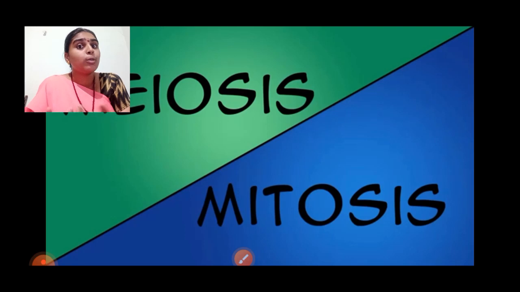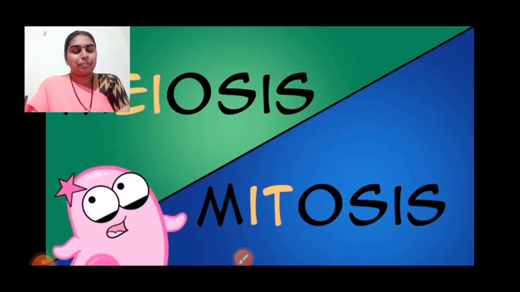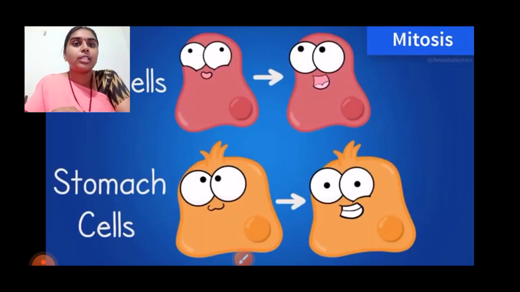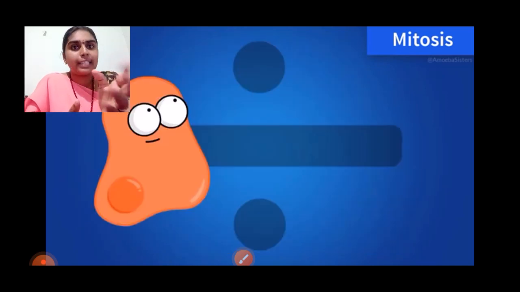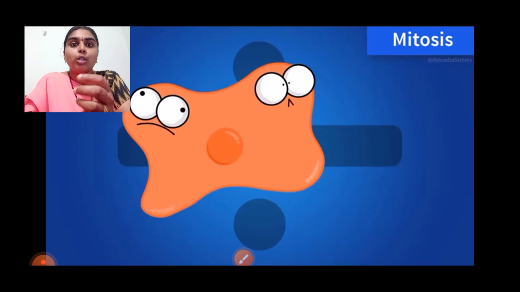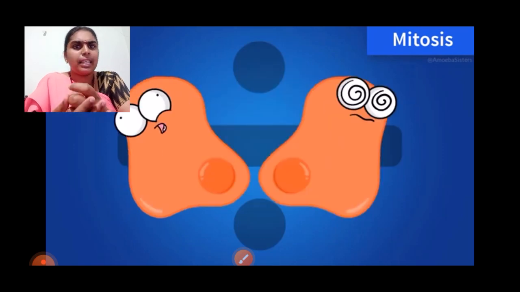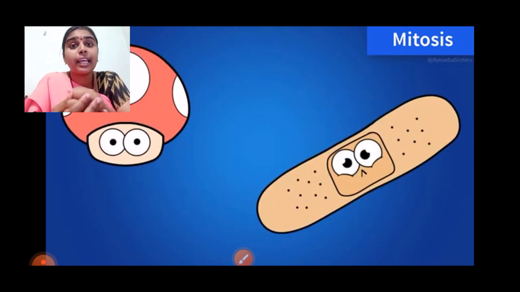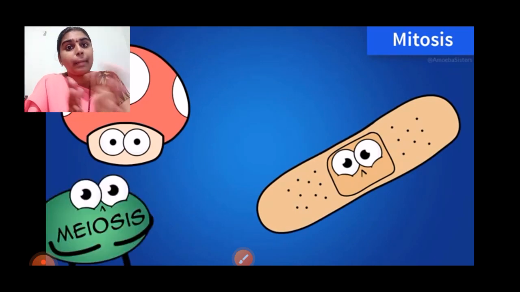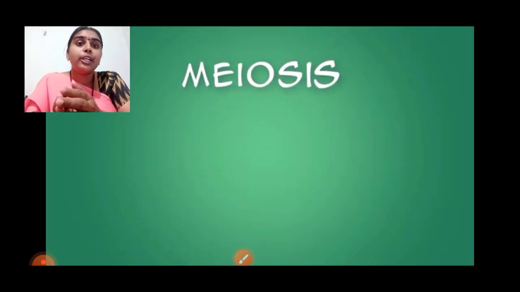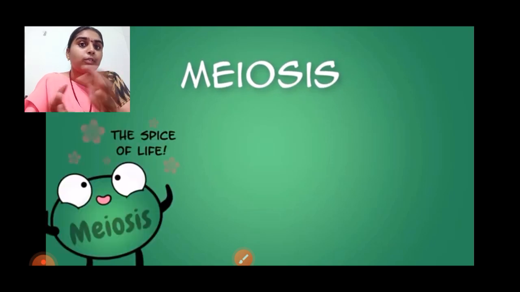These chromosomes are going. So meiosis and mitosis, what is happening? Mitosis will be occurring in the somatic cells, that is, in the body cells. But meiosis will be occurring in the reproductive cells, where gamete formation is seen and the new generation is formed by the union of those particular gametes.